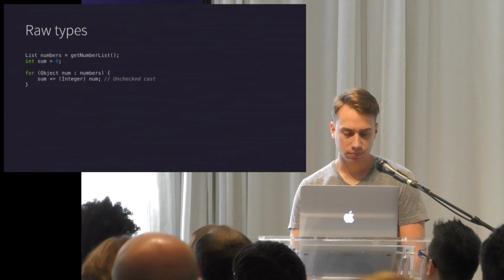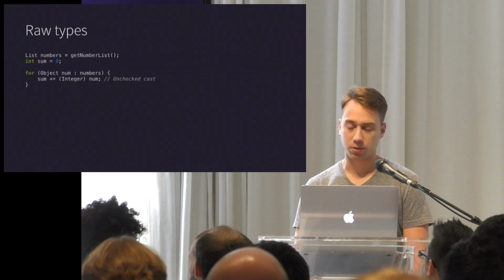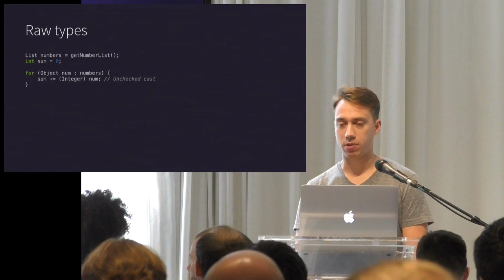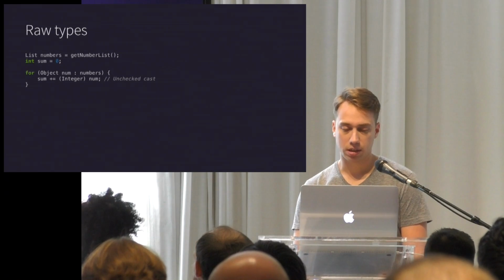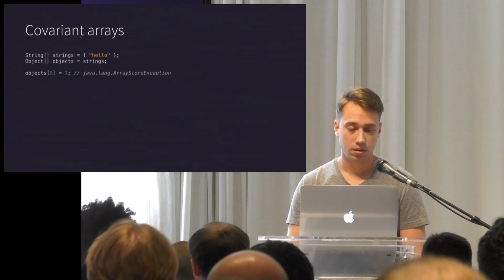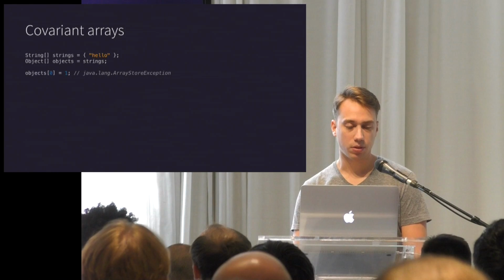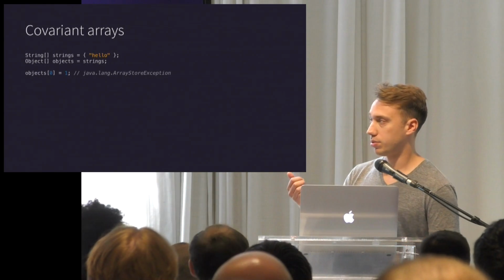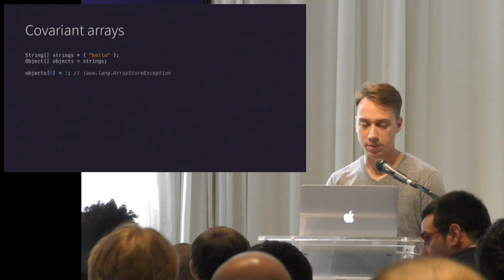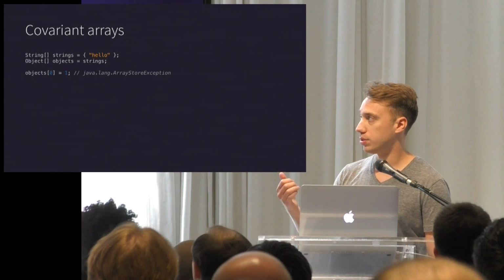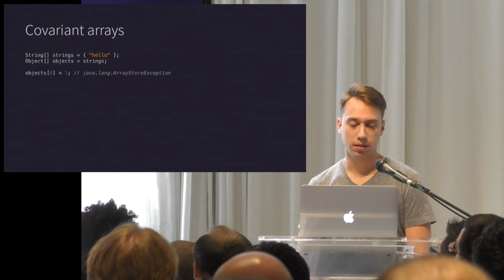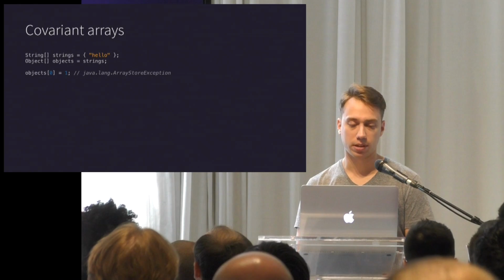Raw types. So we've been stuck with raw types in order to stay backwards compatible, and we should all know how to avoid raw types, or that we should, but their inclusion in the language is kind of misleading and unsafe. Java has covariant arrays, so you can do something like this. You can create a string array and an object array, and then assign that string array to the object array, and it compiles fine, but once you try to assign a number to that array of strings at runtime, it's going to throw an exception.